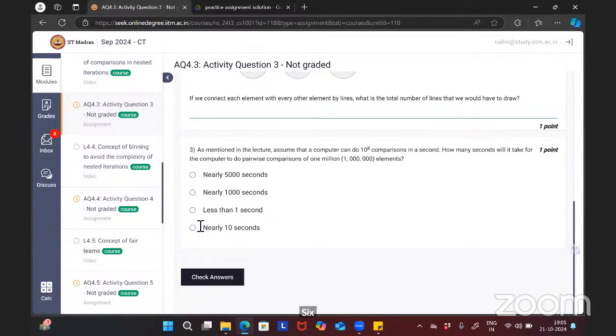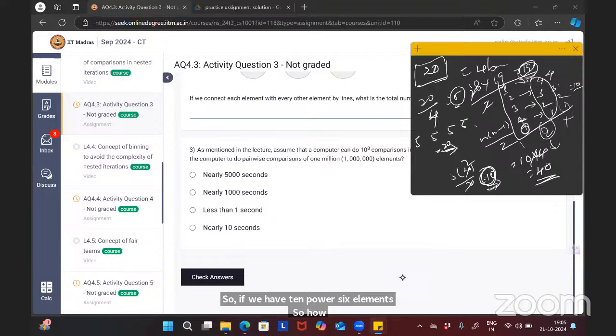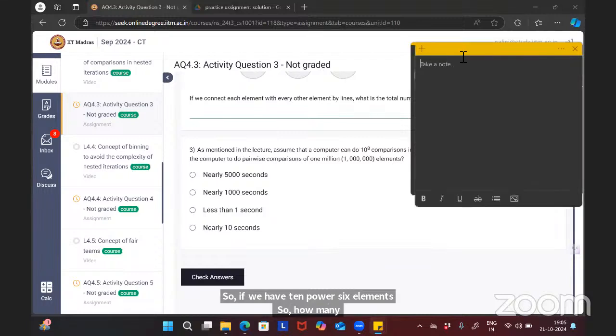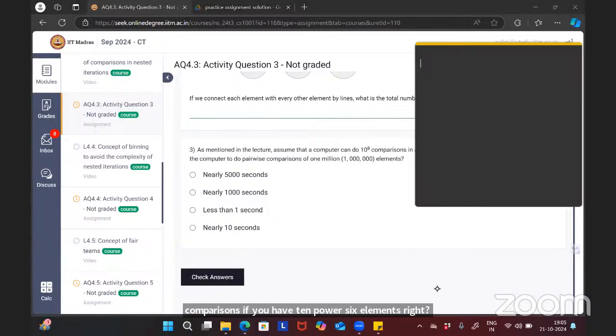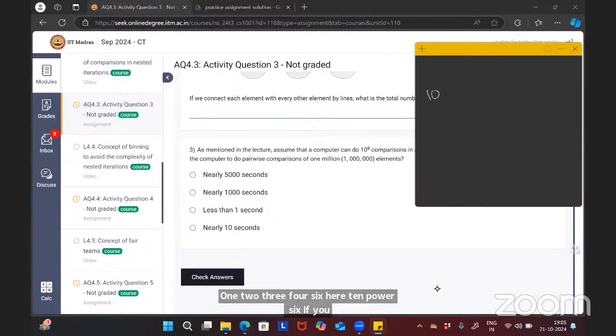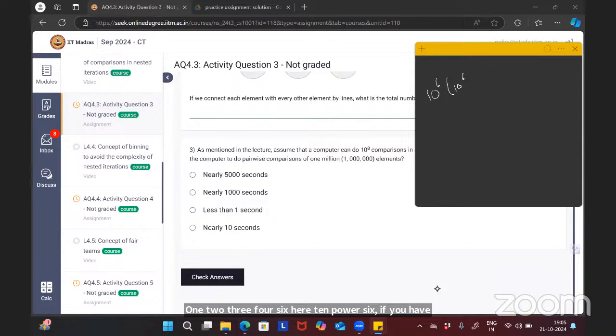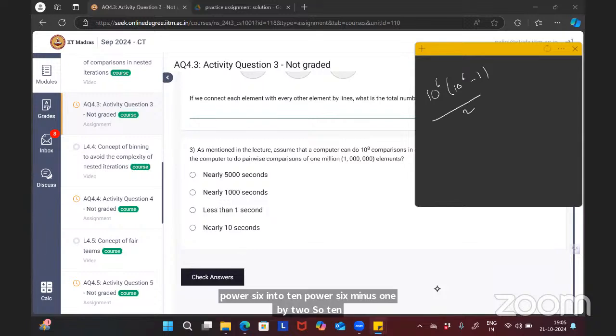So if we have 10 power 6 elements, how many comparisons do we have to do? 10 power 6 into 10 power 6 minus 1 by 2. The minus 1 is very negligible. So it is 10 power 12 by 2 comparisons.